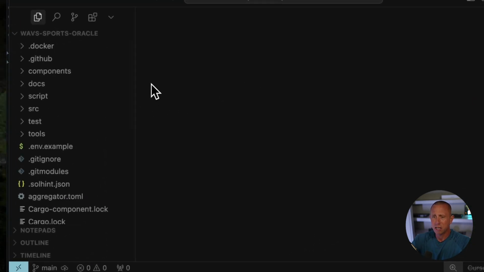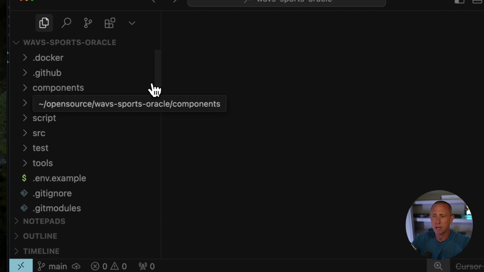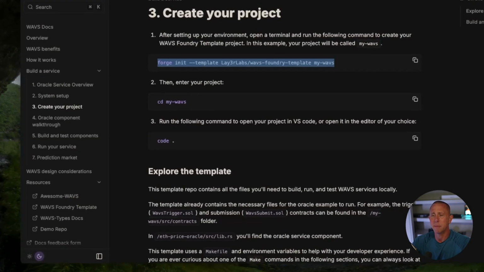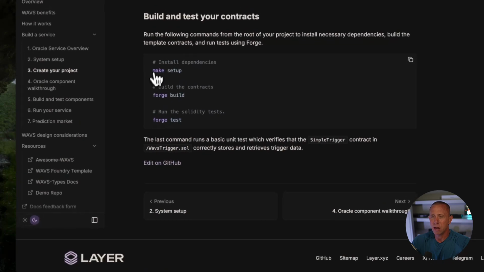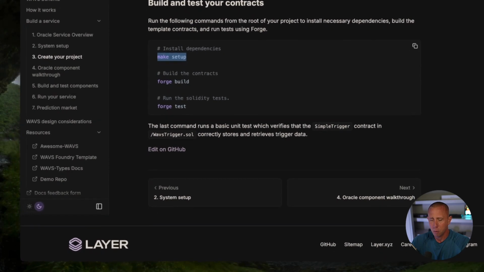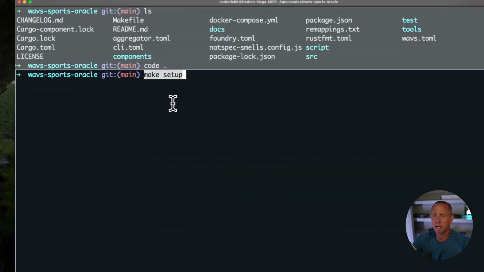And we'll dive into the code in just a moment. But for now, let's look at the documentation to see the rest of the setup. So I'm going to run through this and go down here to make setup, where we have a makefile with a few different commands that we can run.